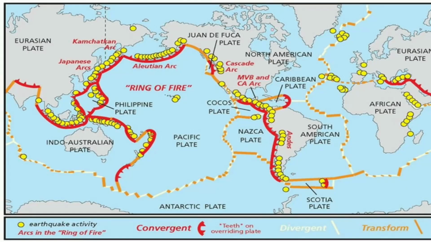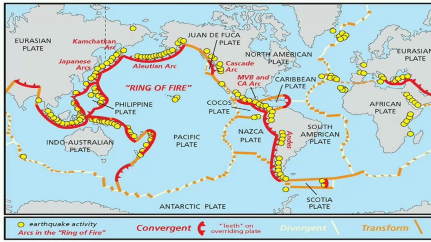So this is the main gist of today's lecture, that is distribution of earthquakes and volcanoes on the Earth's surface, right? You can see here the red ones, they show the convergent plate boundaries. These are the areas where plate boundaries are meeting each other, and therefore you will see that lots of yellow dots are there. What do these yellow circles show? They are the earthquake activities. These are the most important areas where earthquakes are always occurring. So they are very seismically active, and population living here is vulnerable to earthquakes and volcanic eruptions.